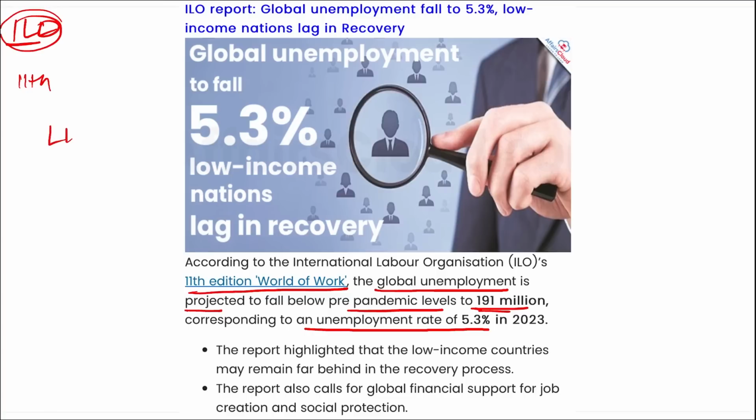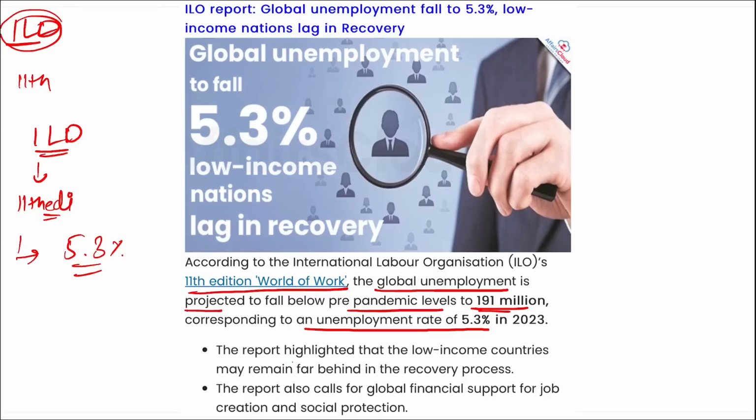So the global unemployment count will come down to 191 million as it was before the COVID pandemic, and the unemployment rate in 2023 is expected to be 5.3%.